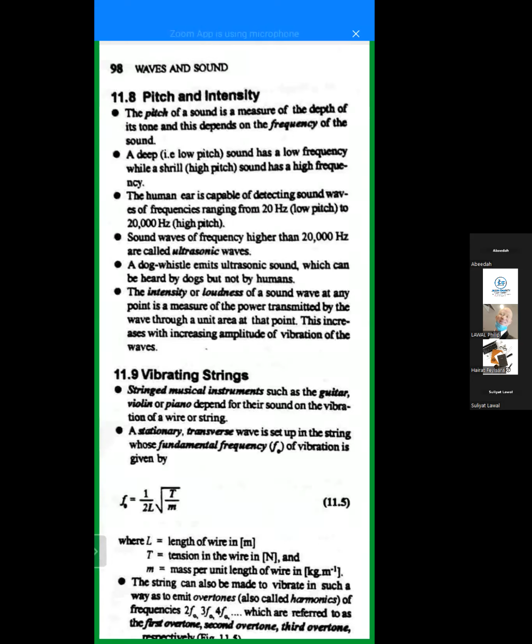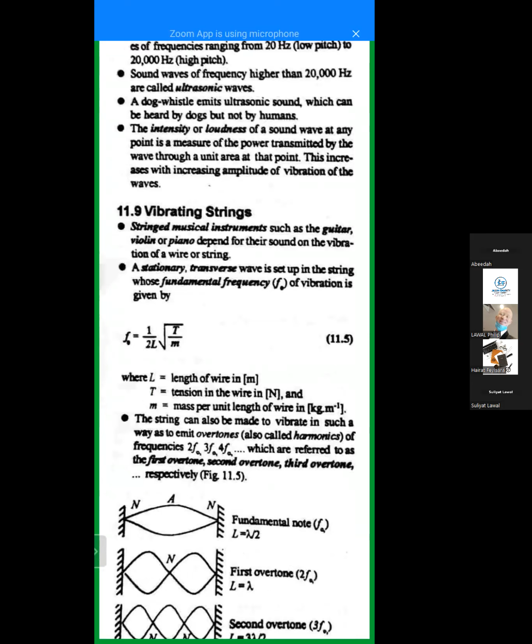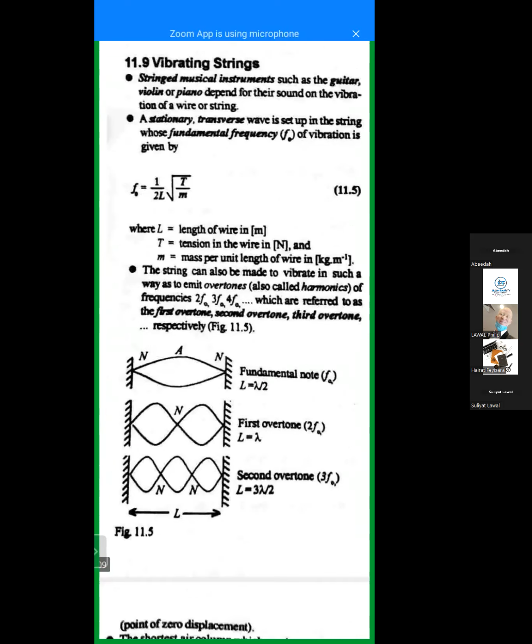Okay, then let's talk about vibrating strings. And in this place, we are going to be doing a bit of calculation. And this is application of standing waves. Vibrating string has this formula, 1 over 2L square root T over M. What is T? The tension in the wire. There are some wires, when you pluck them, they give you sound. And you know you are applying a force. The force is actually equal to the tension. Then the M, mass of the wire, all right?